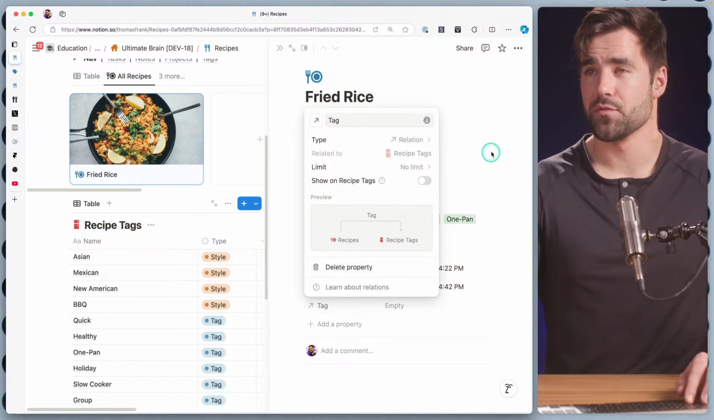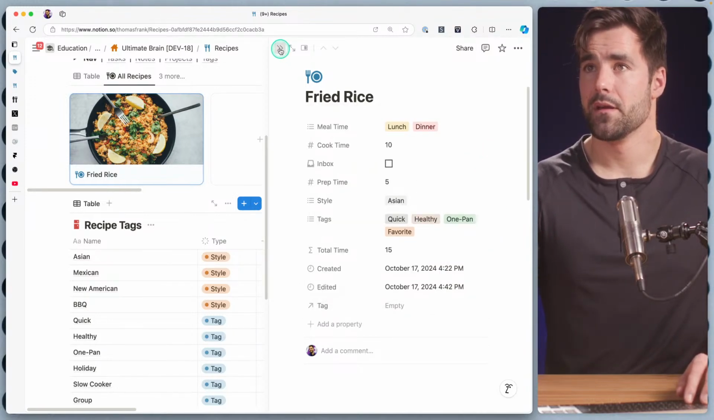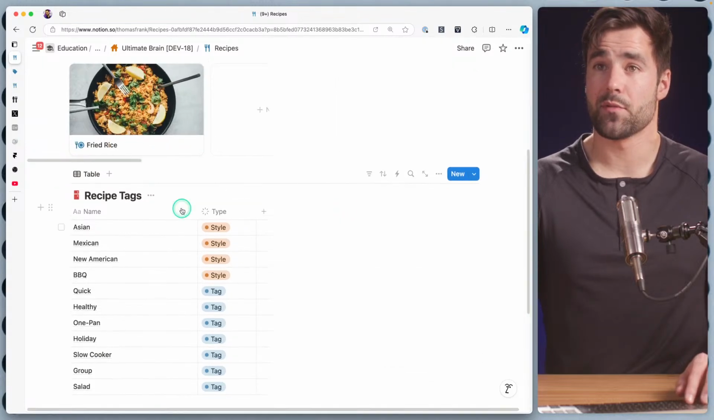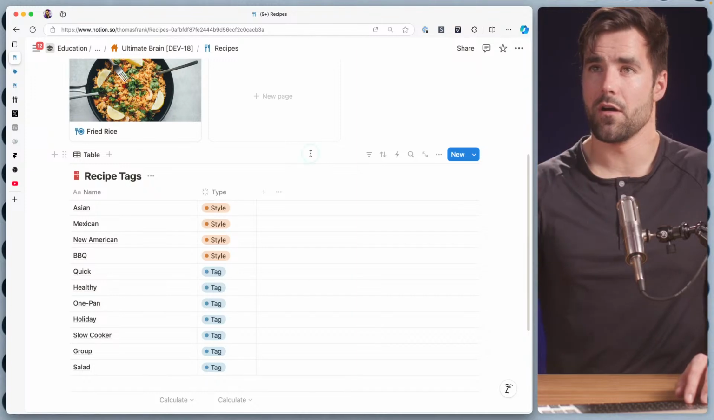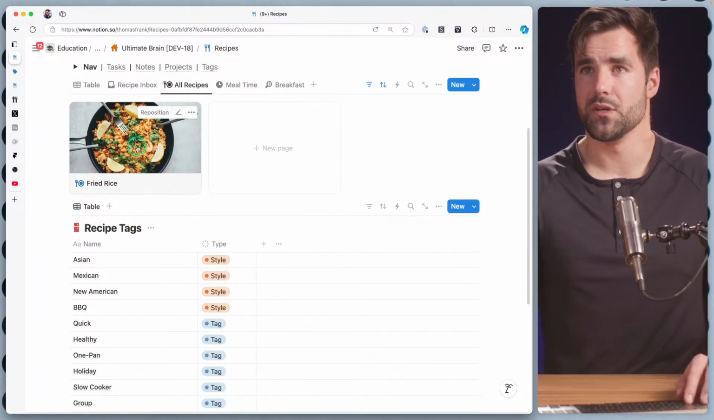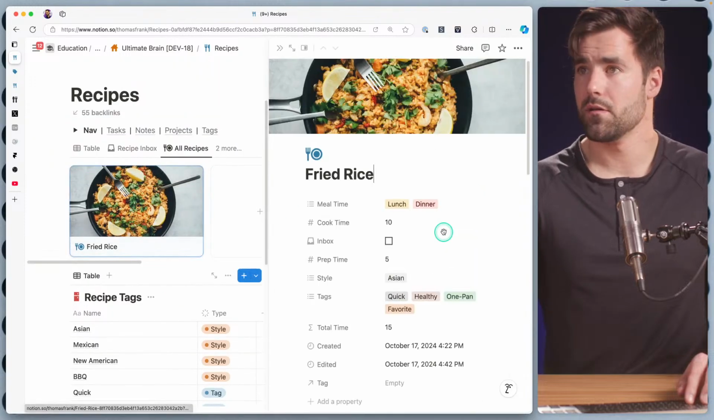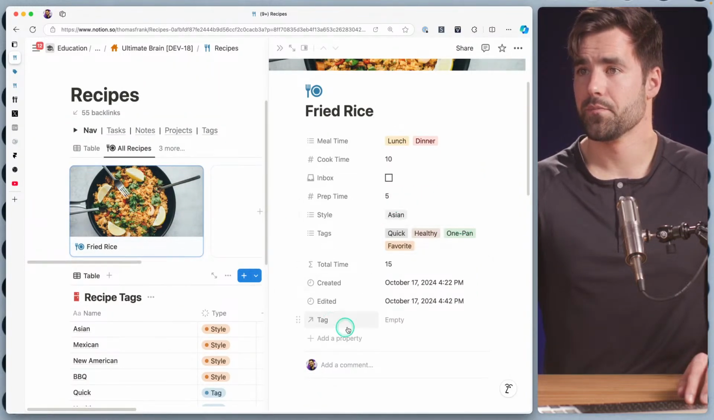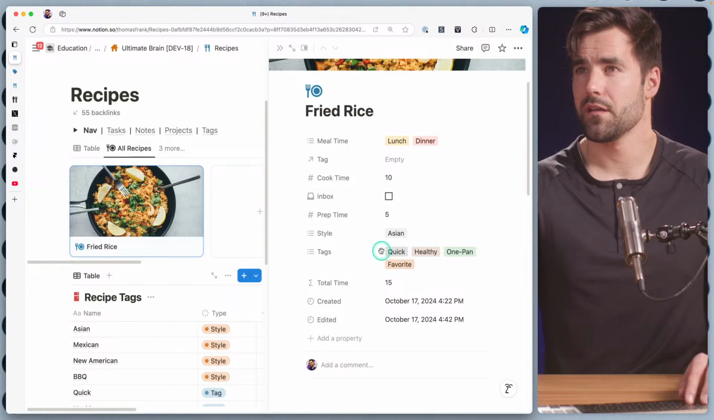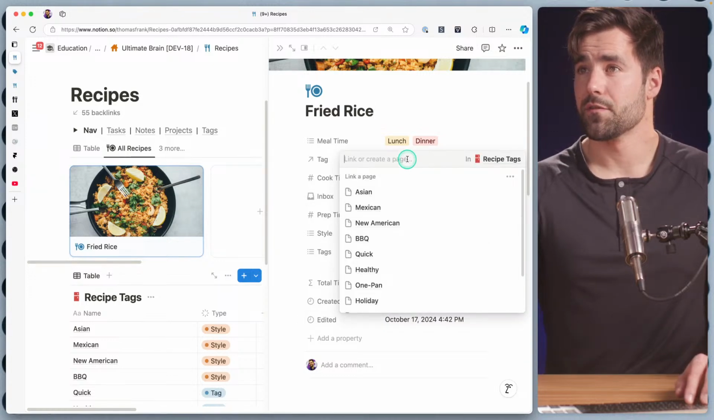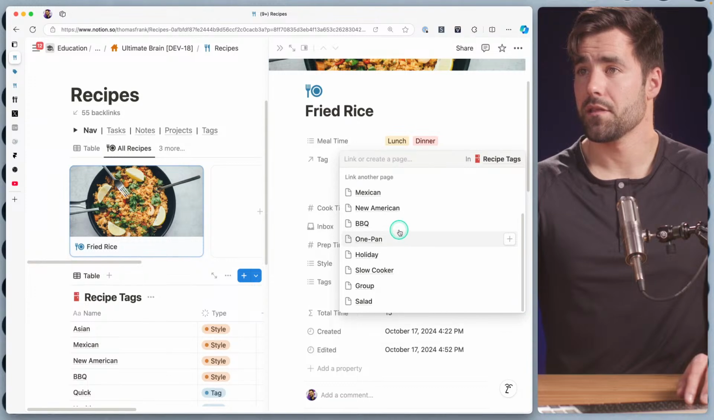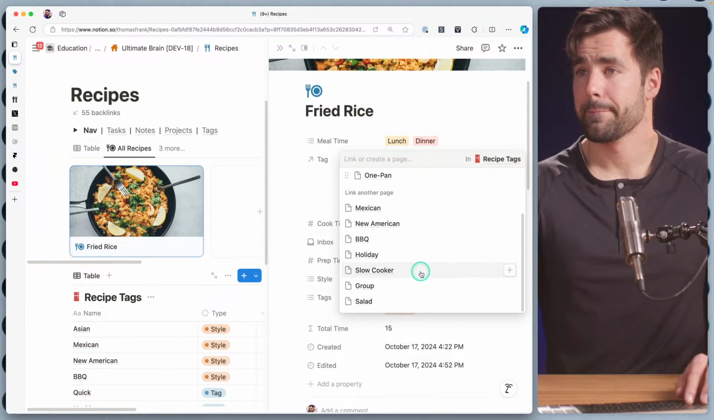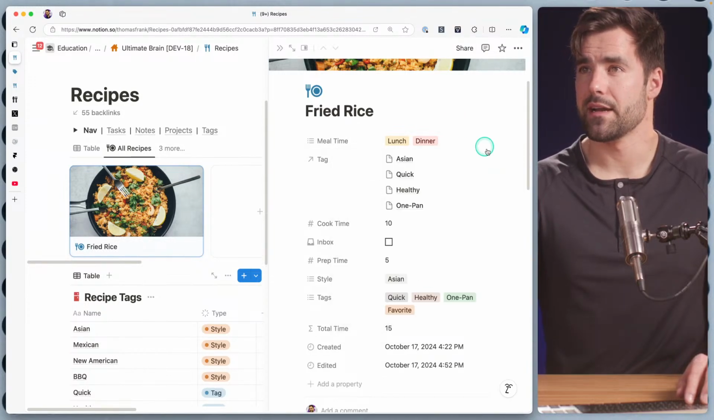So basically all that's really going to mean is we'll see tag here, but we're not going to see a reciprocal property here on recipe tags. And I think that's totally fine, because all we really want to get out of this is the ability to set these tags here and then to see our recipes within these tag pages. So I'm going to go ahead and add a couple on our tag property, which I think I'll move here for now. So fried rice is going to be Asian, and it's going to be quick, healthy, and one pan. None of the others really seem to apply right now.